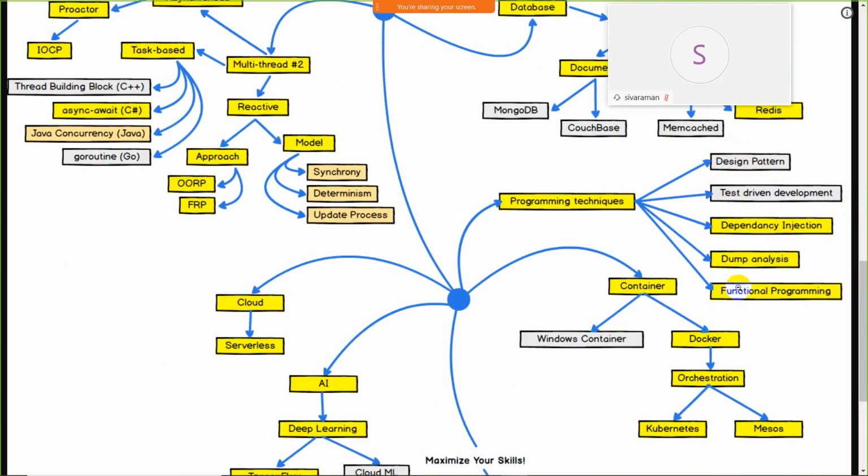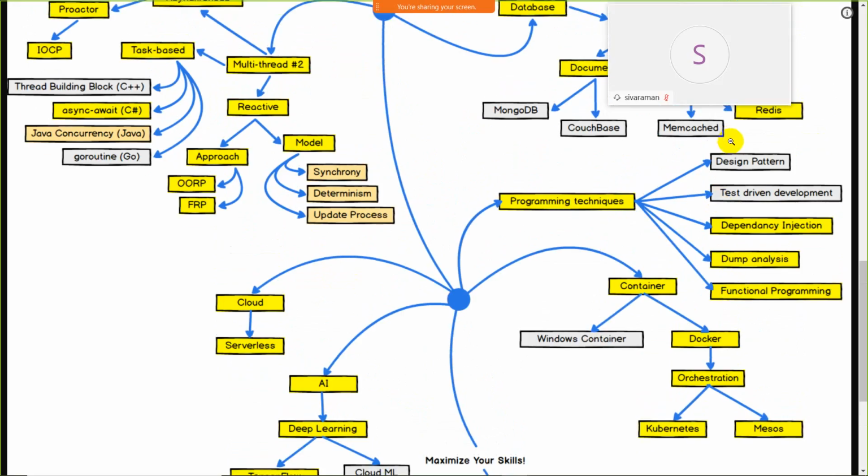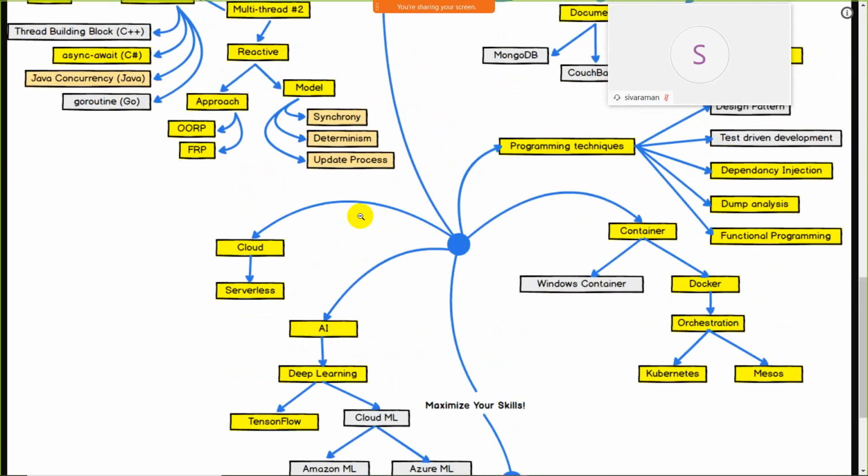So these are some development strategies for developing your game. After that we have containers. Containers are able to extend your features, such as Windows containers, Docker, Kubernetes, and Mesos. If you want to deploy a game to a particular remote location, for this we have containers. And after that, now we have to deploy the game to a particular location.